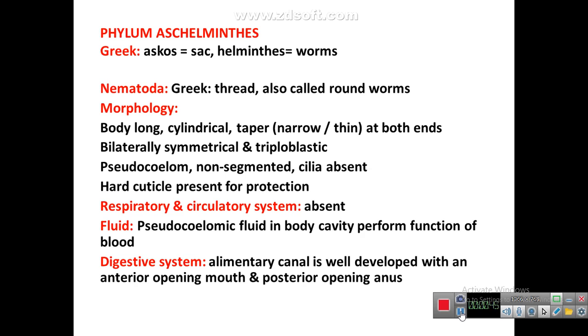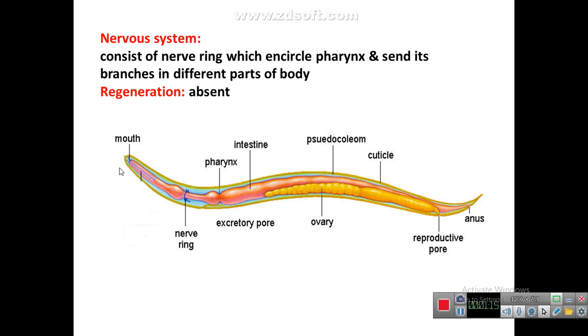While hard cuticle is present, the purpose of which is to provide protection to the body. Respiratory and circulatory system are absent. Fluid present in the pseudocoelom body cavity, the pseudocoelomic fluid, performs the function of blood. Digestive system: alimentary canal is well developed with an anterior opening mouth and the posterior opening anus. The diagram showing the digestive system: mouth, then the pharynx, intestine and anus.